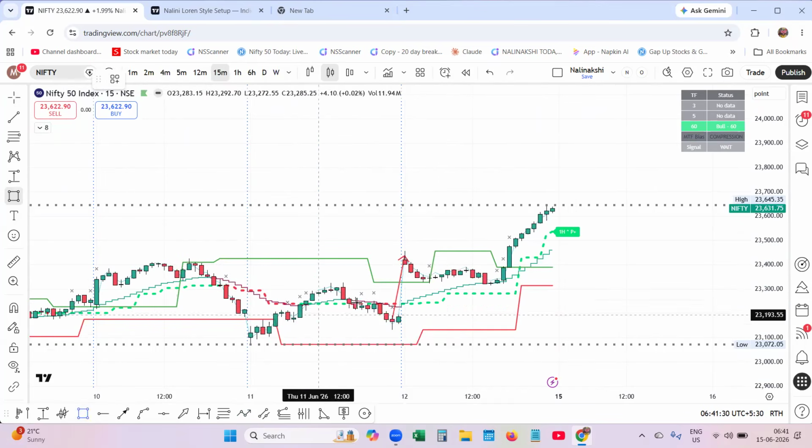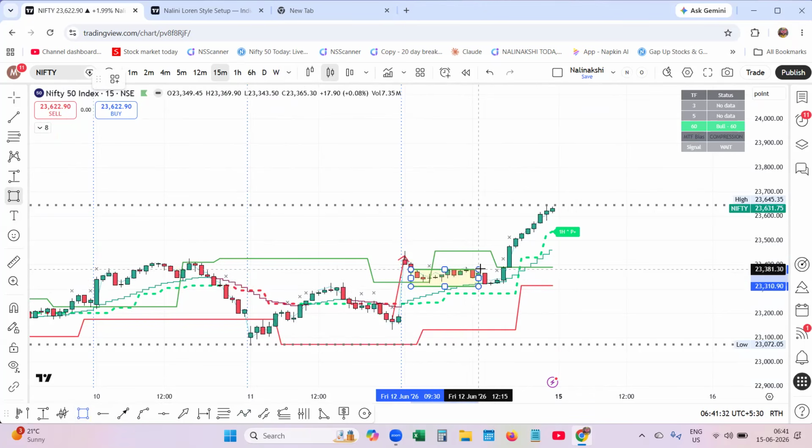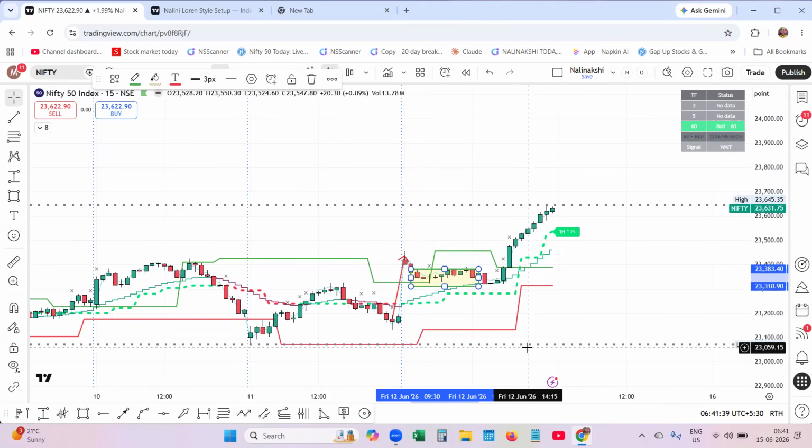If you are an intraday trader, normal traders see only the red candles, and they press the button for selling. But it was not selling. The market went up and it is a correction. So you cannot make it out. What is happening? Here comes the Nalini Lawrence system, which helps us identify the ranges.